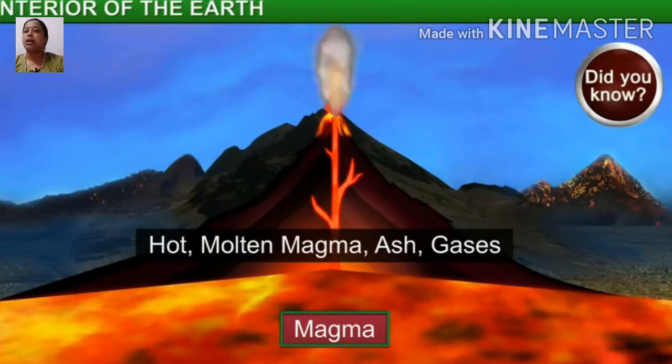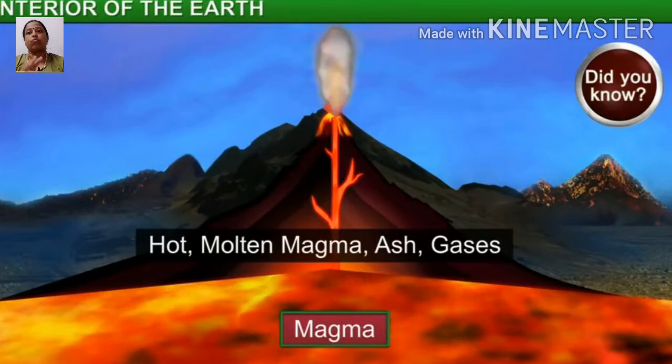Again, understand: magma is the matter which is inside the earth. Whatever matter is there inside the earth, children, that is called magma. When that magma comes outside through the volcano, it comes in the form of lava.